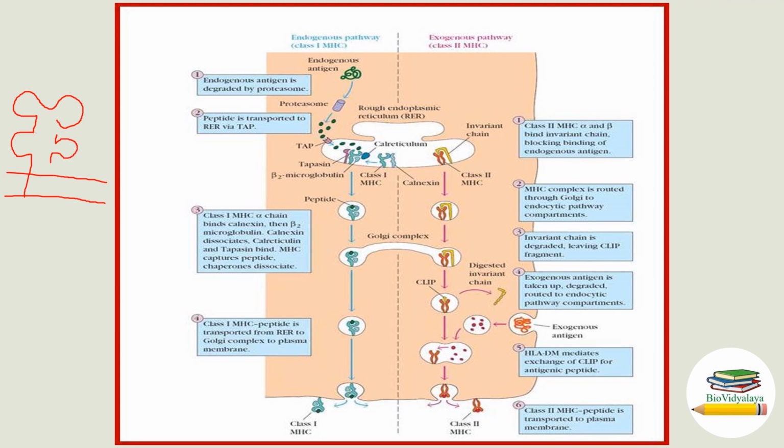So MHC class 1 molecules are composed of a polymorphic alpha chain that is non-covalently attached to non-polymorphic beta-2 microglobulin. This is alpha 1, this is alpha 2, this is alpha 3, and this is beta-2 microglobulin.